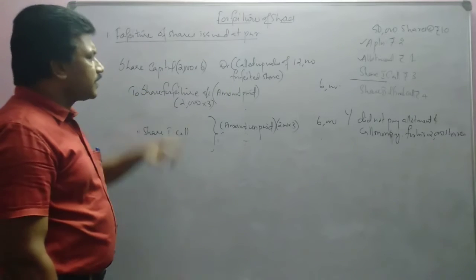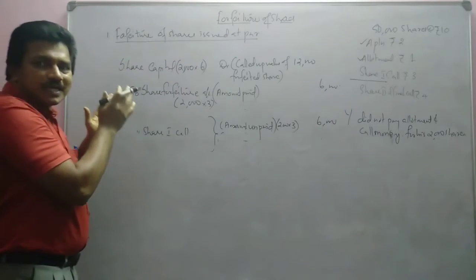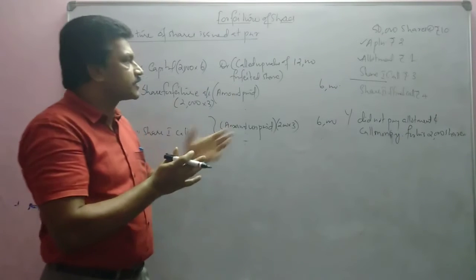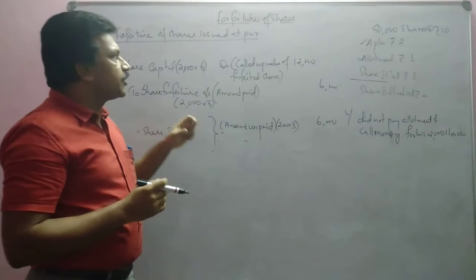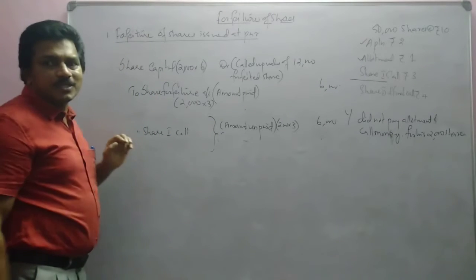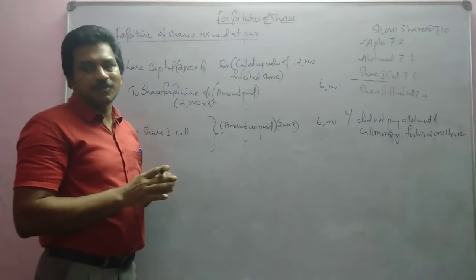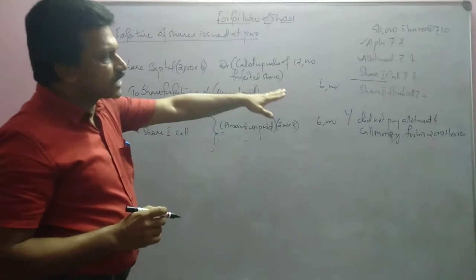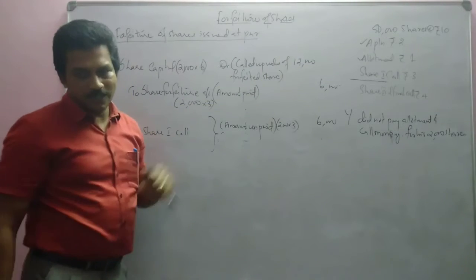Now, this is the situation when partly paid up shares are reached or partly called shares are forfeited. Clear? Next we are going to see another case, second one, that is forfeiture of shares issued at premium. Forfeiture of shares issued at premium. Okay, with the same example we are going to explain that. Let us see that.